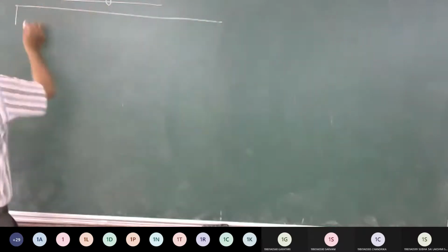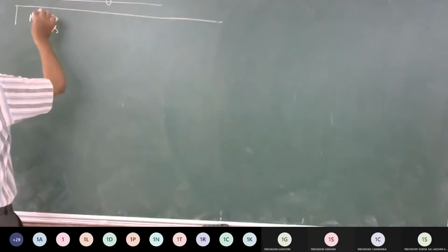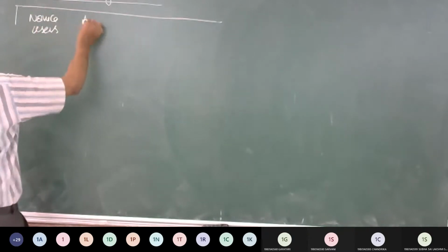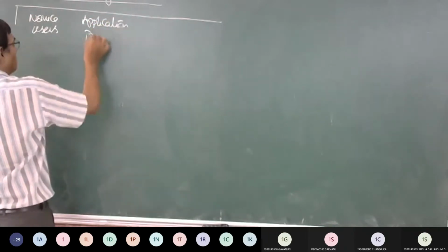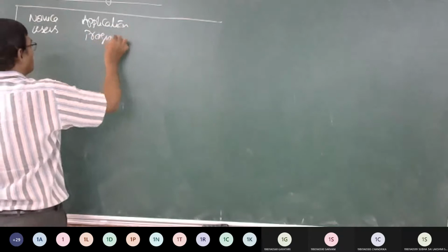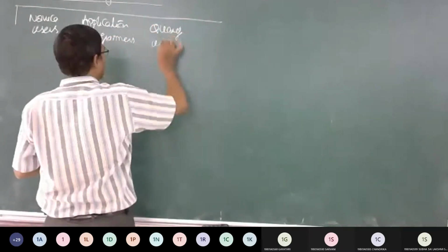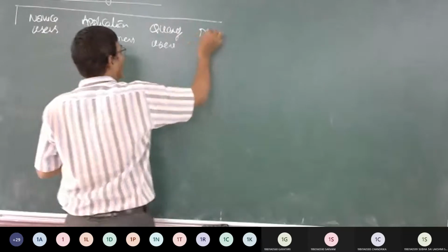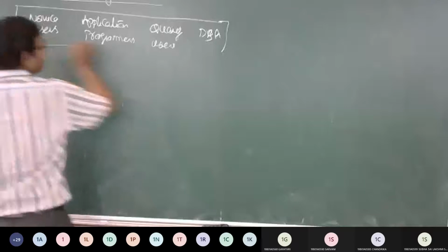So, the very first arena will have novice users, followed by application programmers, query users, and database administrators.